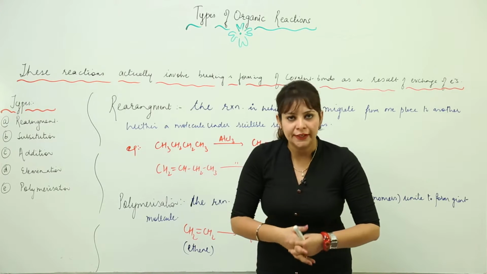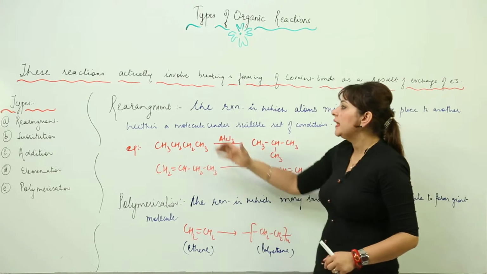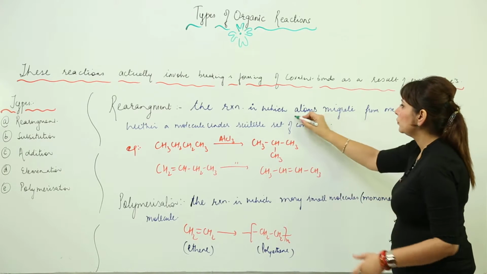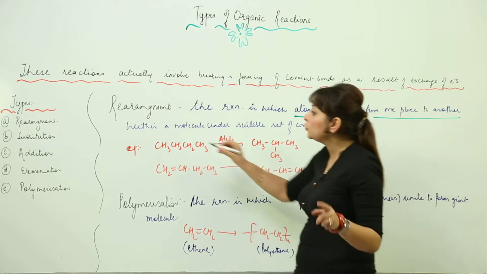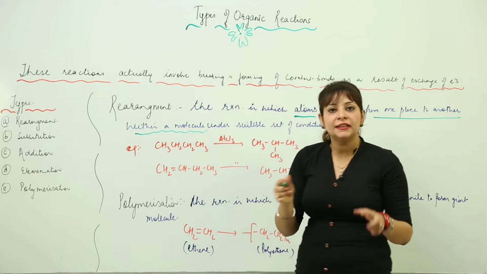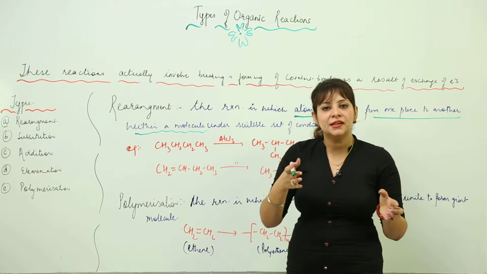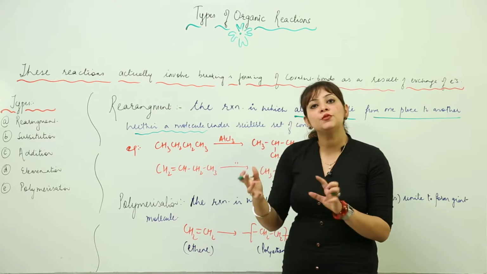This is rearrangement. In an organic compound, rearrangement means the atoms migrate from one place to another within the molecule, like we arrange the bed, dressing table and cupboard within the room.